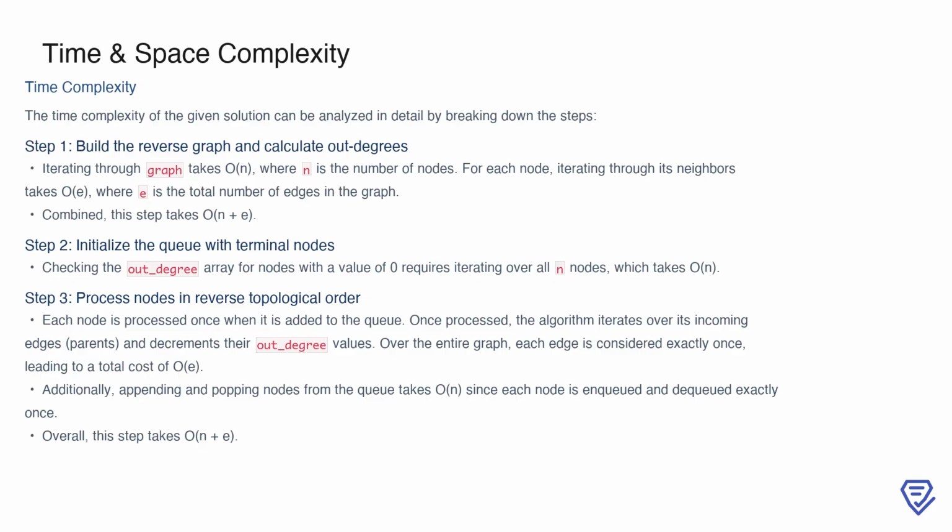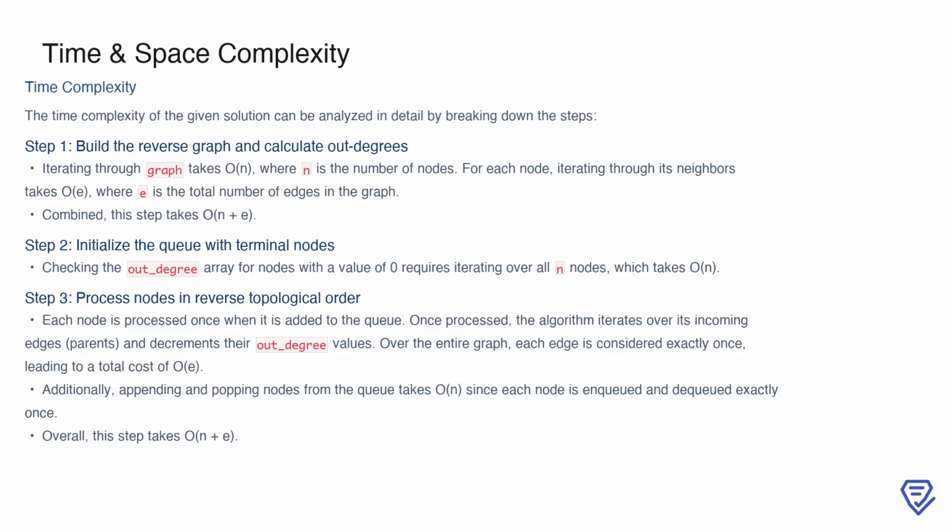First, we build the reverse graph and calculate the out degrees for all nodes. Iterating through the input graph takes O(n), where n is the number of nodes, and for each node, iterating through its neighbors takes O(e), where e is the total number of edges. Combining these operations, this step has a complexity of O(n + e). Next, we initialize the queue with terminal nodes. This involves iterating through the out degree array, which requires a single pass over all n nodes, taking O(n).